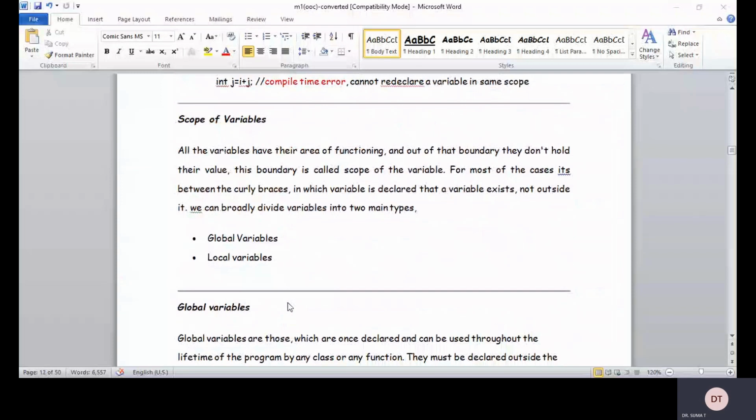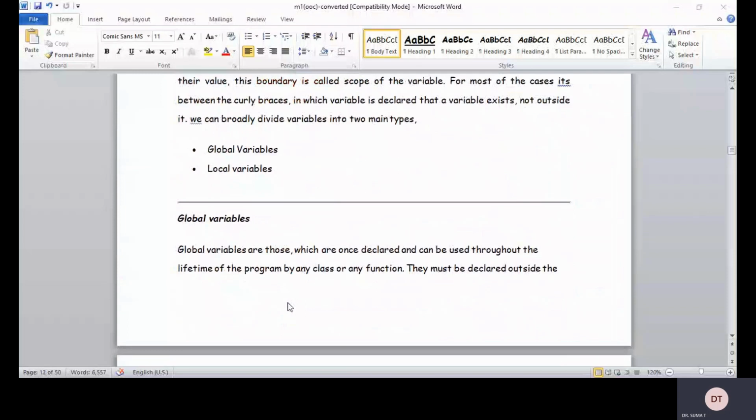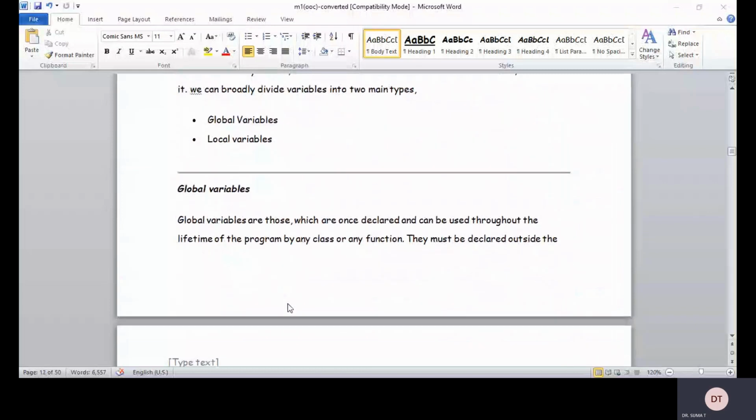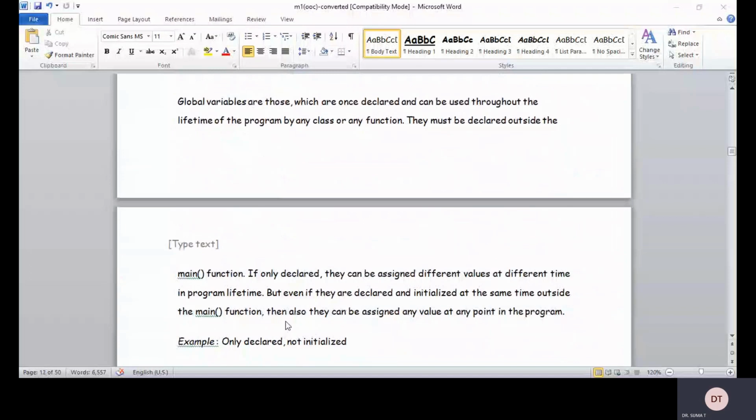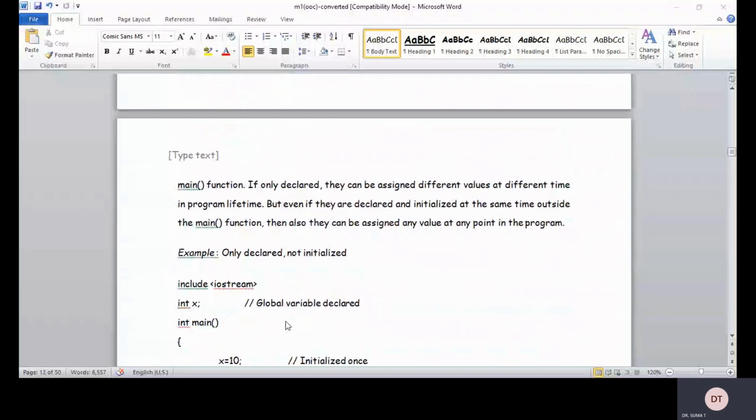Global variables are those which, once declared, can be used throughout the lifetime of the program. That means any function can use them, and the lifetime is the program itself. They must be declared outside the main function. If only declared, they can be assigned different values at different times in the program's lifetime. Even if they are declared and initialized at the same time outside the main function, they can still be assigned any value at any point in the program. Example: only declared, not initialized.